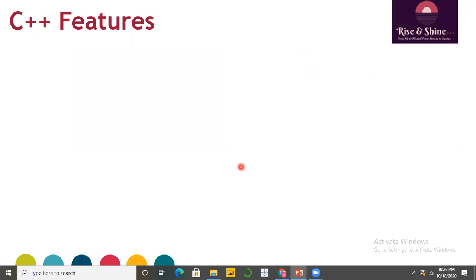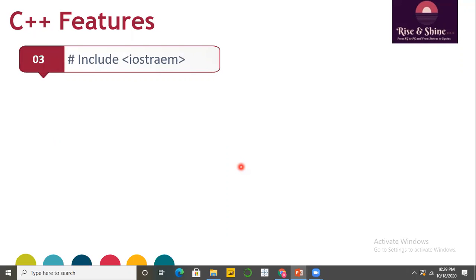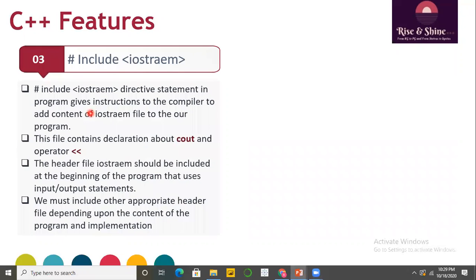Next, what do you mean by hash include iostream? Hash include iostream in C++ is a directive statement in a program.